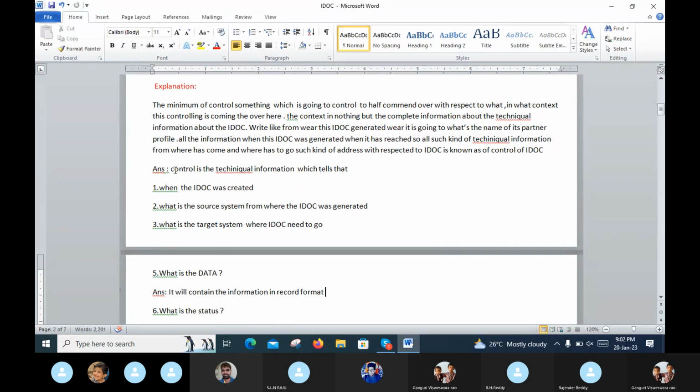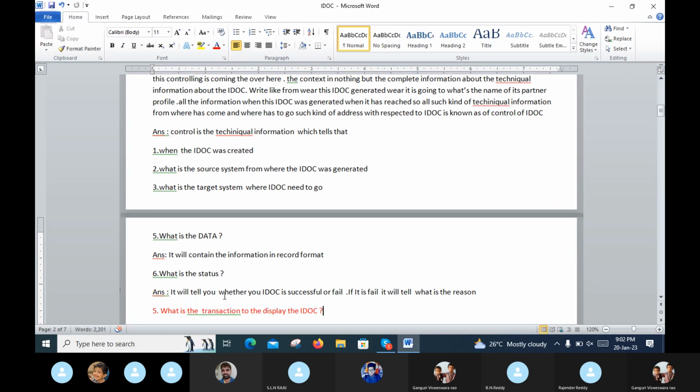So second one is the data. Data means it will contain information in a record format. Record format means the data will be assigned to one record. Next is status. Status means it will tell you whether your IDOC is successful or failed. If it is failed, it will tell what is the reason. So this is the structure of the IDOC.